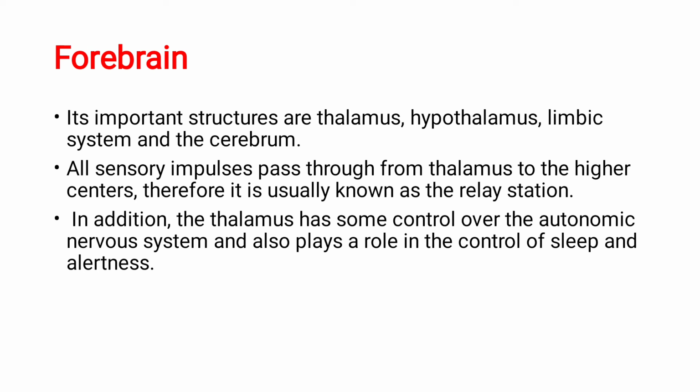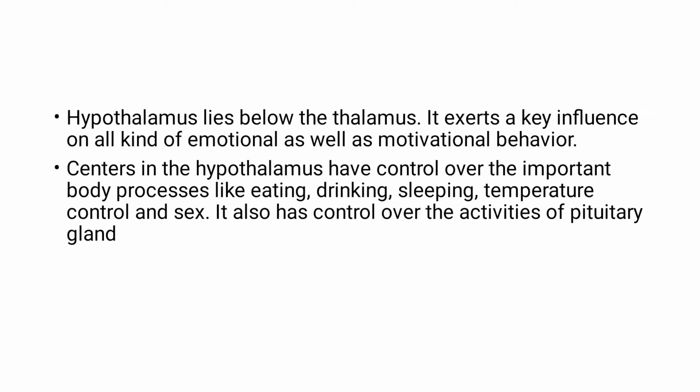In addition, the thalamus has some control over the autonomic nervous system. I have told you that under autonomic you have sympathetic and parasympathetic. So the thalamus controls the autonomic nervous system to some extent, and also plays an important role in the control of sleep and alertness. The sleep-wake cycle is also controlled by your thalamus.